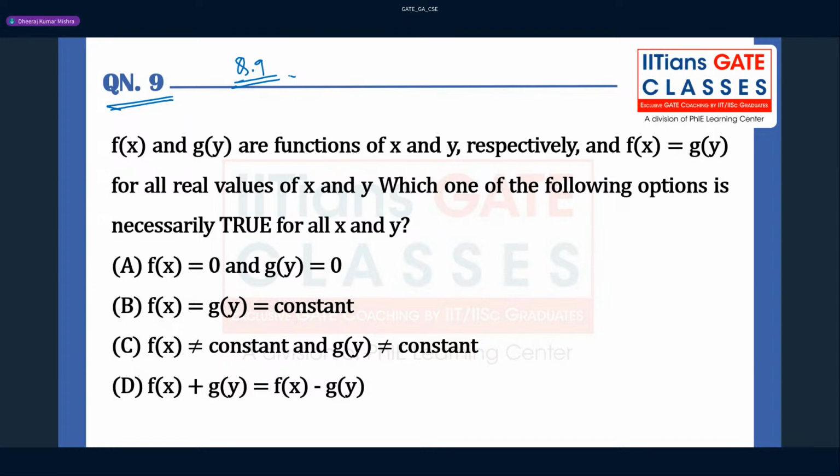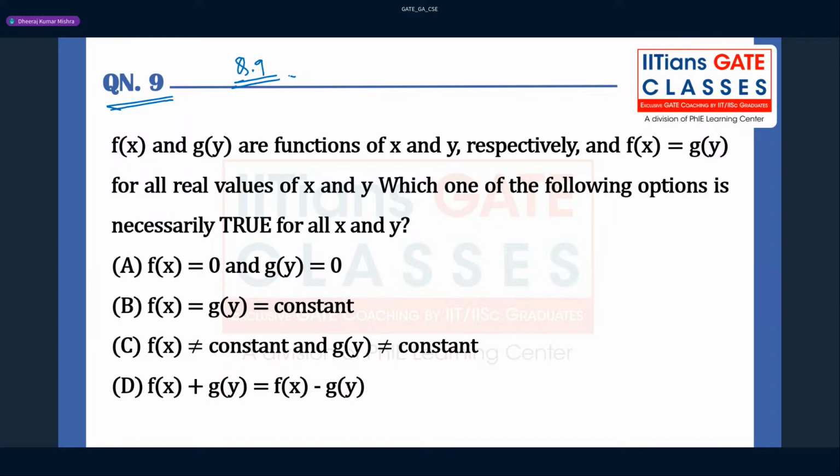These are the questions, guys. Please tell me. f of x and g of y are functions of x and y. So Ashish, can you try this question and tell me? Because Dheeraj sir will give you the answer, but I need you guys to also participate, okay?